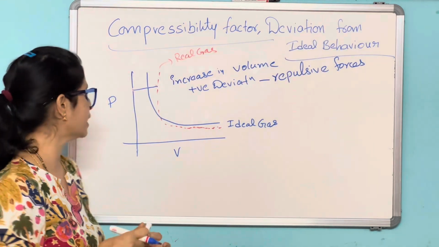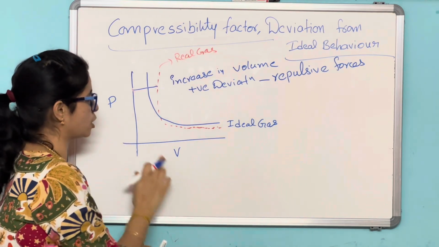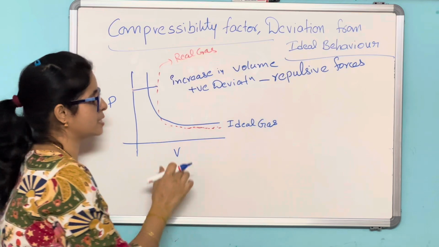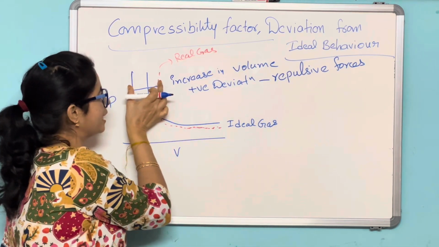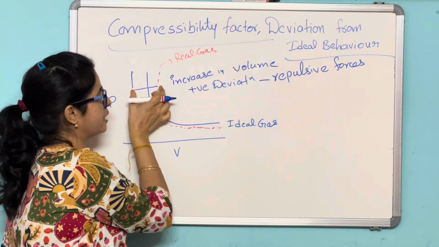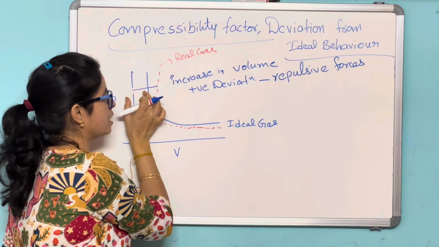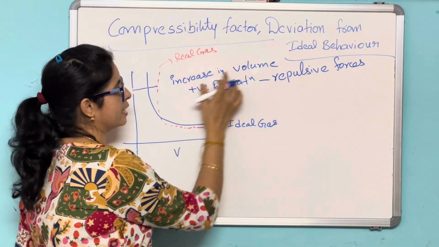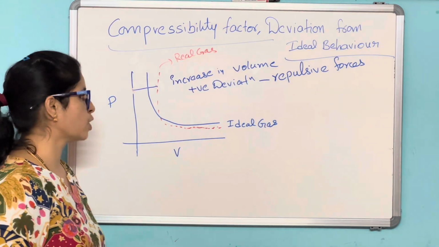Listen to me carefully. Here it is a graph plot between pressure and volume for the ideal gas as usual. If you plot the same graph for the real gas, this will be like this. So here at this point there is an increase in the volume. Here, if you observe, this deviation from the ideal behavior is with increase in volume.